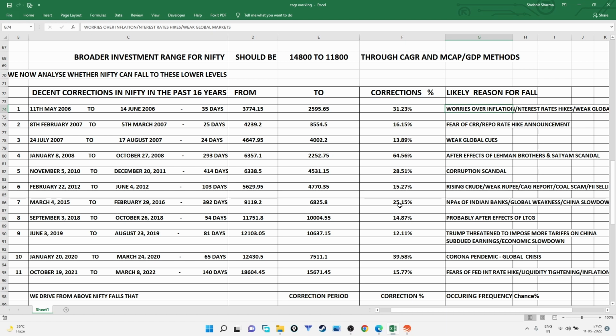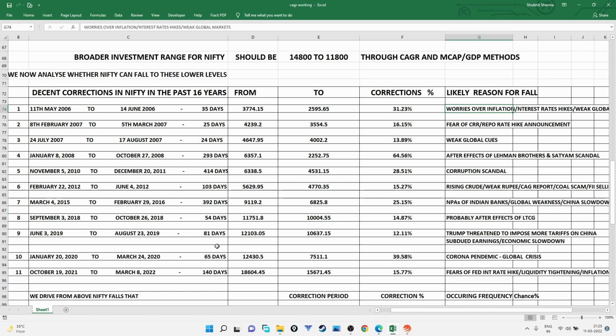Another one was 25% in March 2015. It went until February 2016, 392 days total, and the fall was 25.15%. The reason behind this was NPAs of Indian banks, global weakness, and the China slowdown. Another one in 2018 was 14.87%, nearly 15%, probably the after effects of the LTCG, long-term capital gains tax, which was imposed.